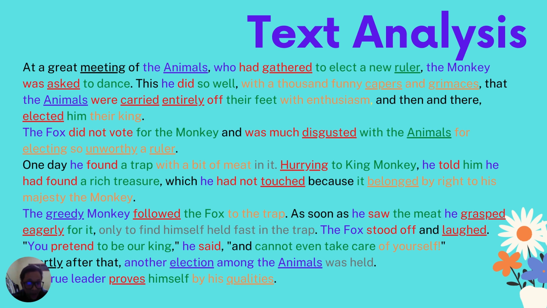Shortly after that, another election among the animals was held. Another election among the animals is the subject because something happened. Was held becomes a verb. Why is it green?